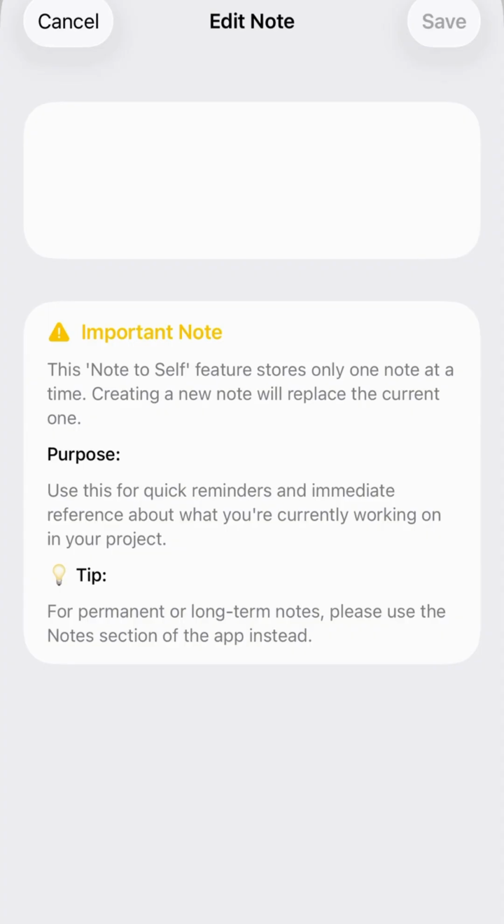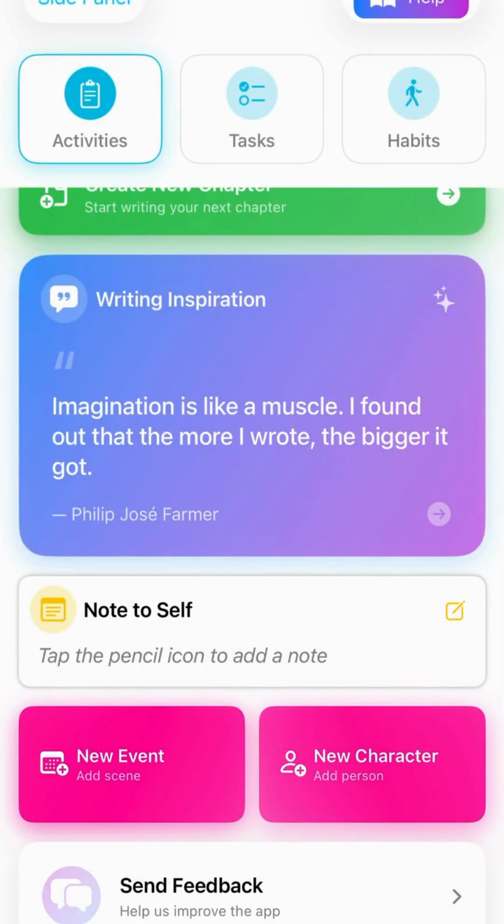This isn't for detailed notes. The app has sections for that. Use it for quick reminders, plot ideas, character thoughts, or anything you want to remember later. It's meant to help you maintain your train of thought when life interrupts. You can edit it anytime. It updates automatically and stays visible on your dashboard.